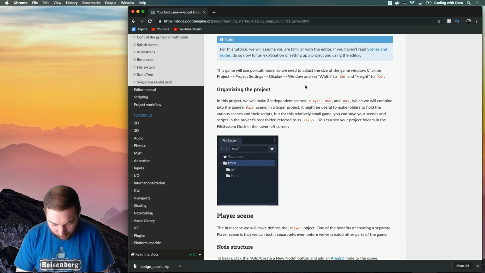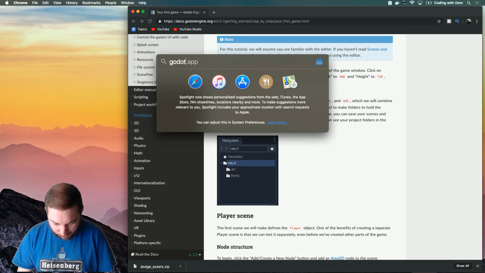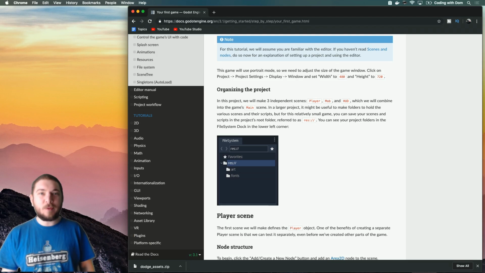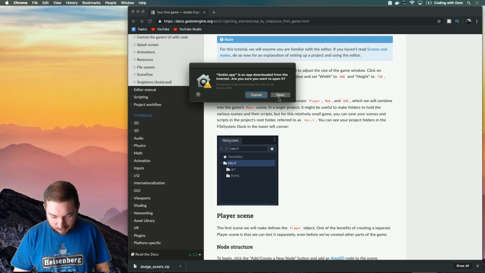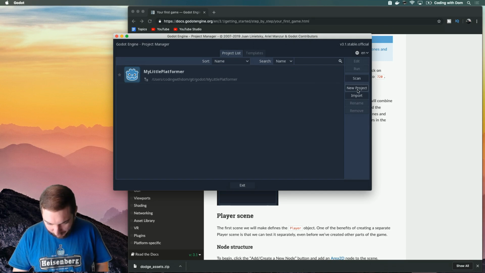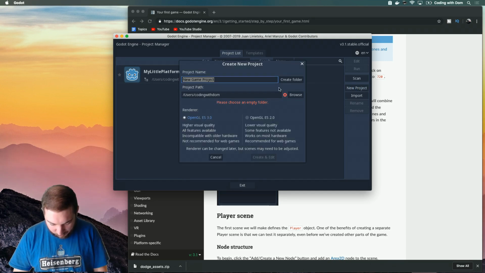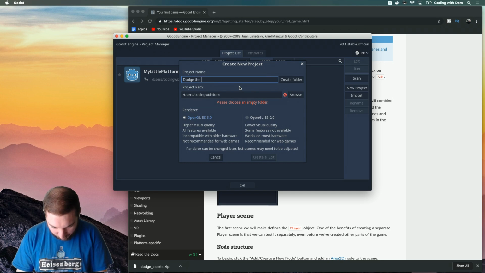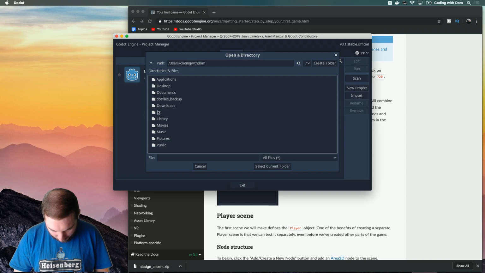And this game uses... So let's open up Godot, which is, I guess, the first requirement for me to actually start building something. Yes, please do. I am going to create a new project. What was it called? Dodge the Creeps. Project path is going to be in Git, Godot.